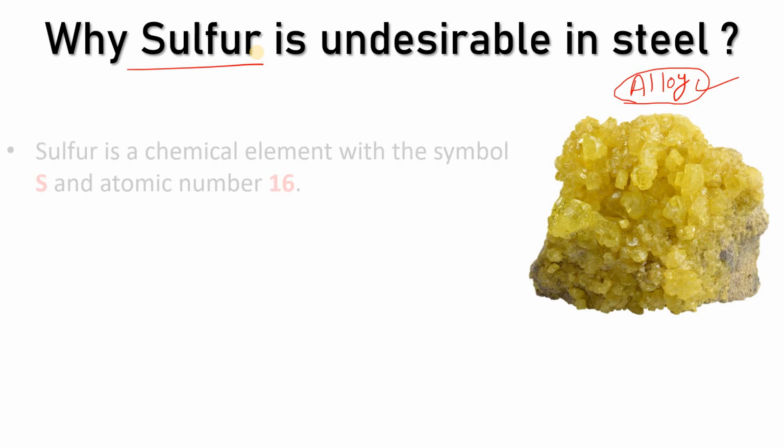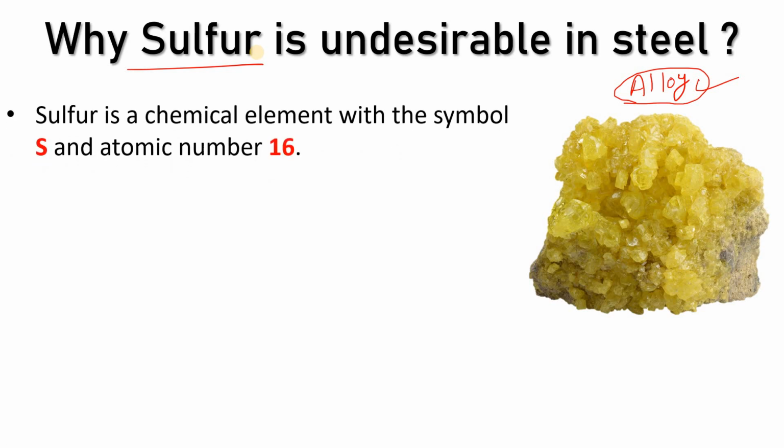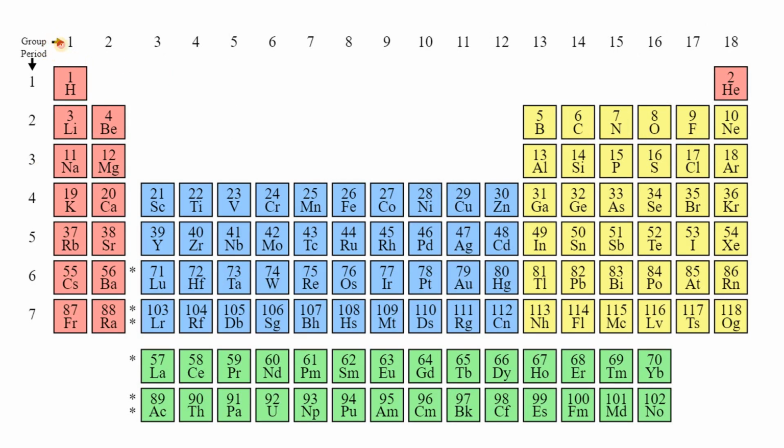So now, what is sulfur basically? Sulfur is a non-metal with the symbol S. In the periodic table, the symbol of sulfur is S and the atomic number is 16. This is your periodic table, in group 16 and in the third period, this is your sulfur.